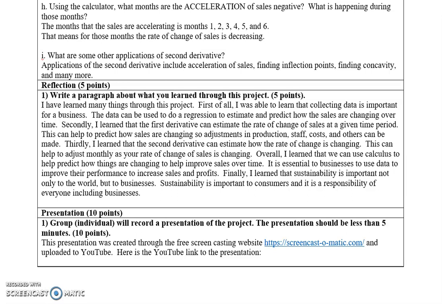Thirdly, I learned that the second derivative can estimate how the rate of change is changing. This can help to adjust monthly as your rate of change is changing. Overall, I learned that we can use calculus to help predict things are changing to help improve sales over time. It's essential that businesses use data to improve their performance and increase sales and profits. And then finally, I learned that sustainability is important not only to the world, but to business. Sustainability is important to consumers and is the responsibility of everyone, including businesses.